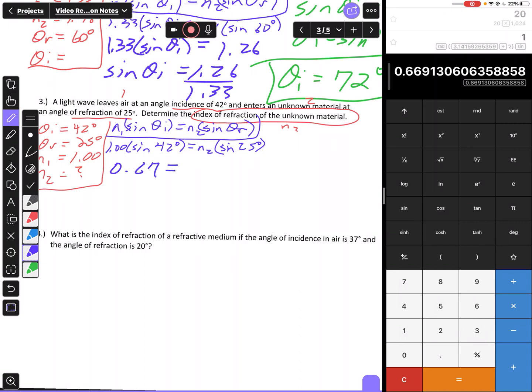equals, and that's going to be N2 times the sine of 25. So if I take 25 and take the sine of that, that's going to equal 0.4226. I'm going to round to 2 decimal places, that'd be 0.42. Now to solve for N2, in this case I'll need to divide both sides by 0.42.